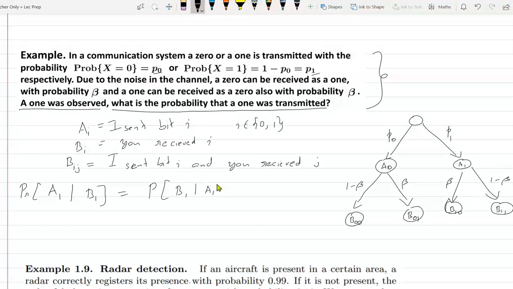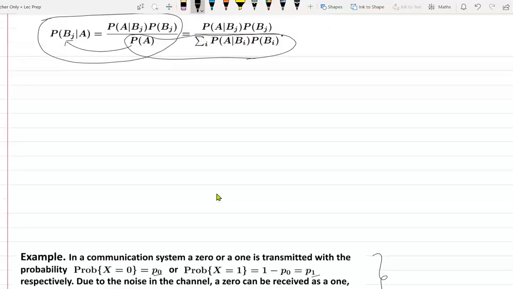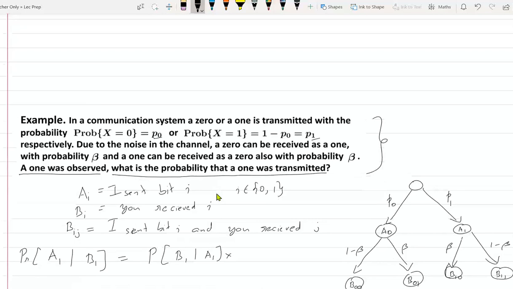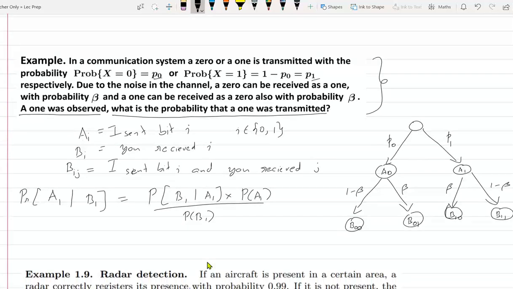So the probability of B1 given A1, into, what is the formula? P of A1 divided by B1. Is that correct?